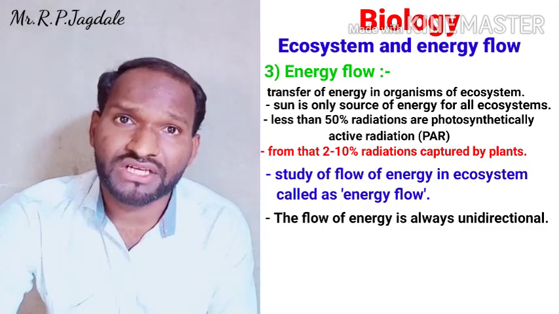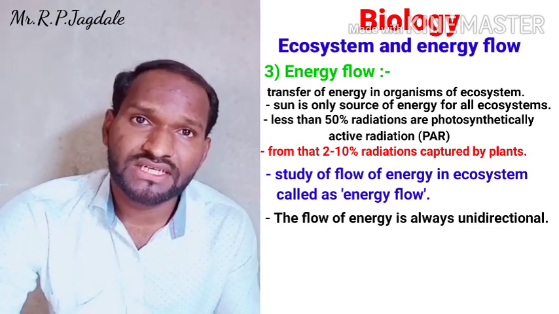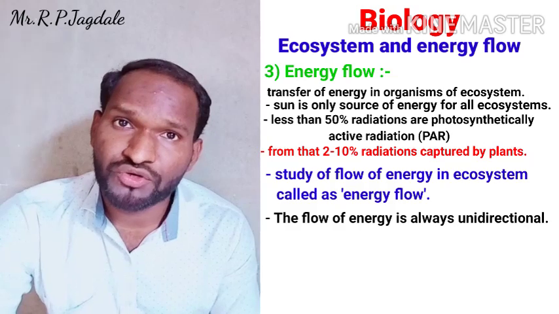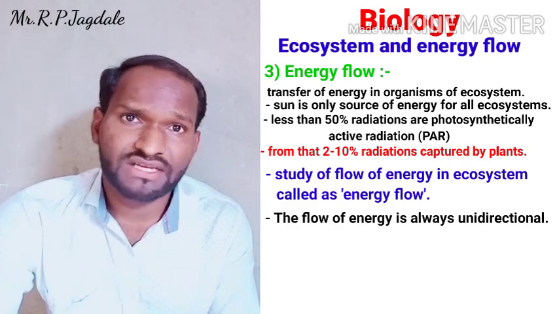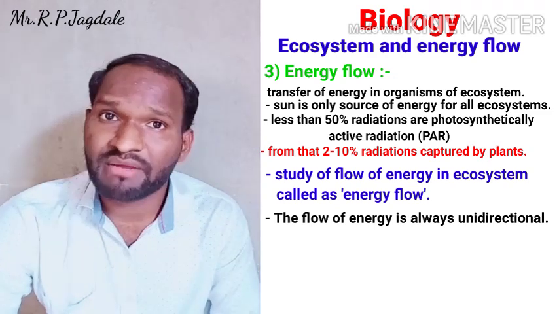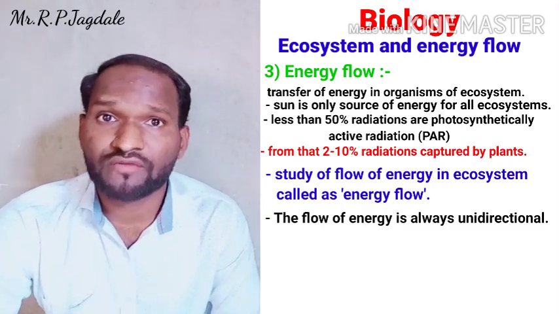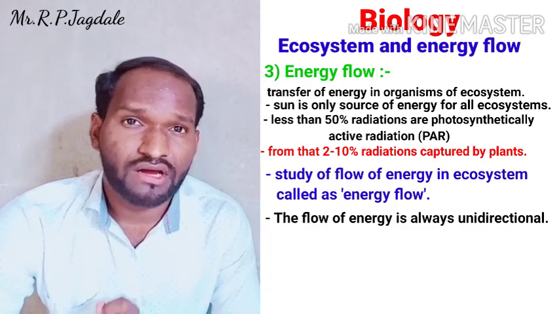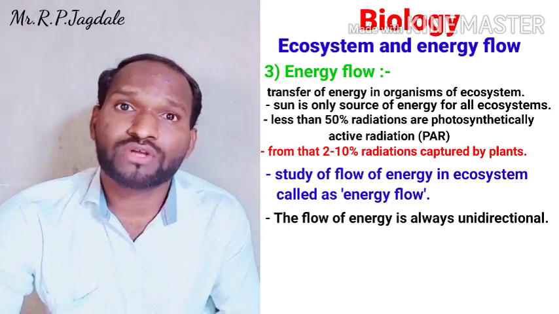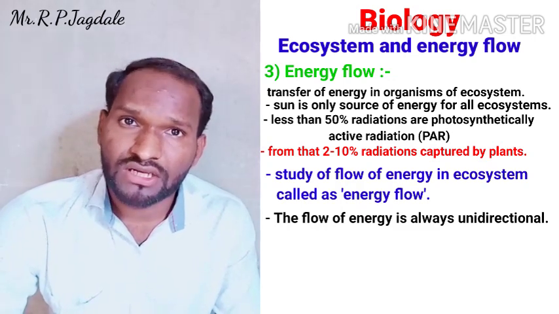So we are going to study how energy is captured and transferred in an ecosystem, and what the percentage of energy is in the ecosystem. During this study of energy flow, it is important to see the transfer of energy in organisms. Always remember the energy flow is always unidirectional. The first source of energy is the sun, and out of that less than 50% is photosynthetically active. From that, 2 to 10% is captured by plants and it is transferred to another organism.